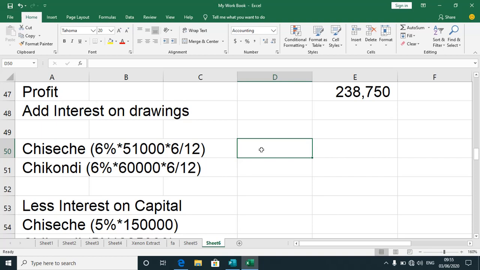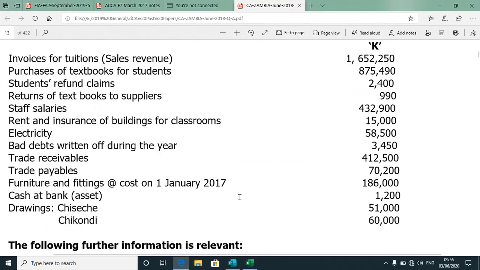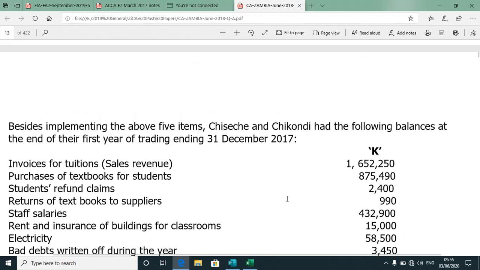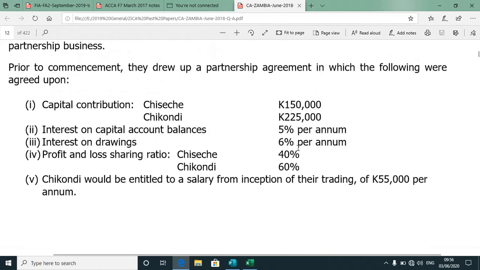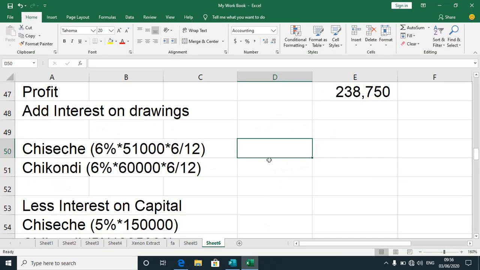So for our interest on drawings, we add those as per our tradition. Again, when you consider your list, interest on drawings will be based on the figures for drawings, and of course the percentage that has been given. Interest on drawings is 6%. Okay, so let's do that. Now we notice that interest on drawings took place